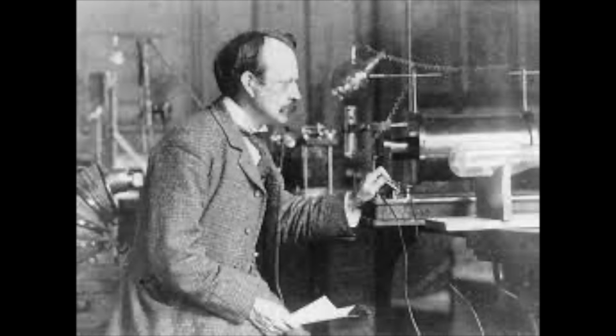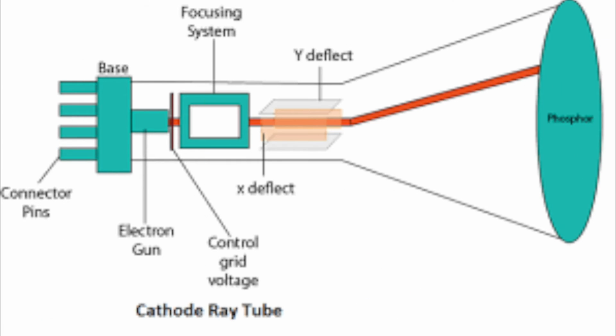This English physicist contributed to the knowledge of the atom structure with the discovery of electrons in 1897. Thomson had begun testing cathode ray tubes to prove the existence of electrons. These tubes were essentially glass tubes that were sealed and had all the air inside of them vacuumed out. With the tube, a high voltage is applied through two different electrodes, one being the cathode, which is negatively charged, and the other being an anode, which is positively charged. After the high voltage passes through the cathode, a beam of particles becomes present between the two electrodes.